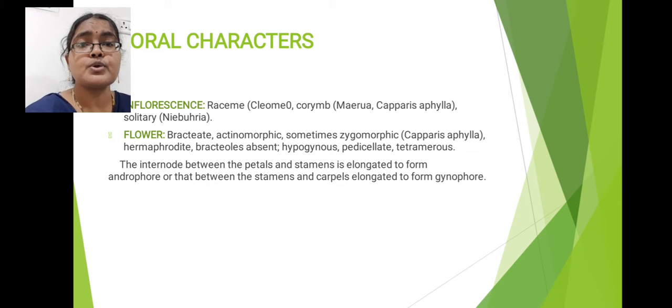Some members show single flowers, that is called solitary flower condition. So inflorescence means here solitary flowers are present. In some members, flowers are grouped in the form of corymb or they may be arranged in the form of racemes. This is about inflorescence of Capparaceae family members. Next, flower general description: flowers are bracteate flowers. Next, they will show actinomorphic symmetry.